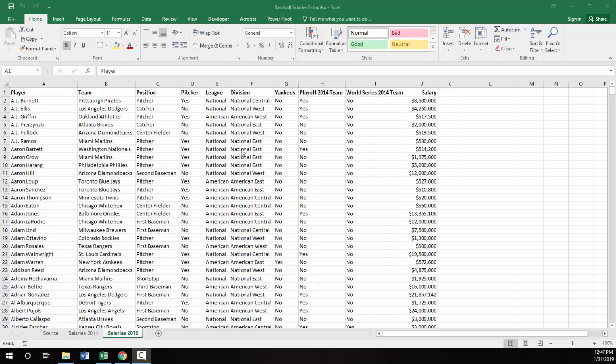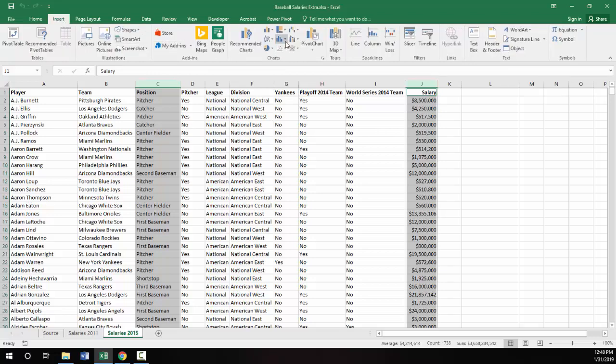I'm going to hold down the Control key and select two columns that are not contiguous, that is, they're not next to each other. So I could select C and hold down the Control key and select salary, and I've selected these two columns that are separate from one another.